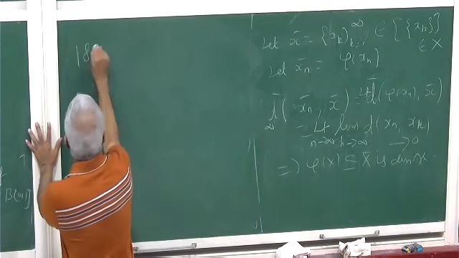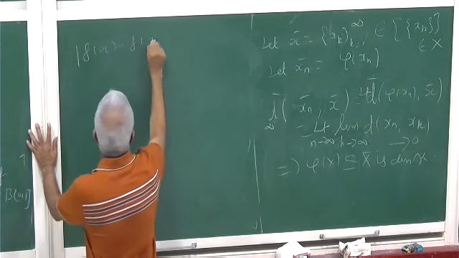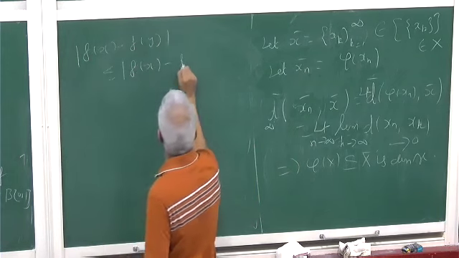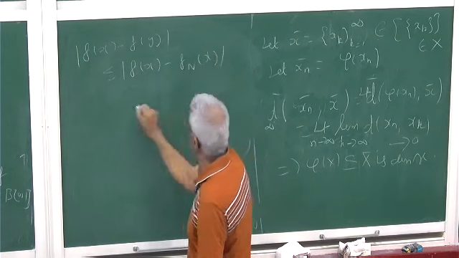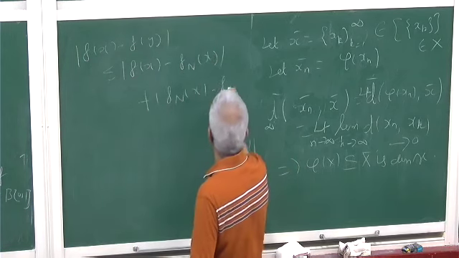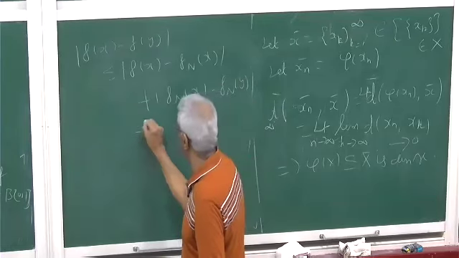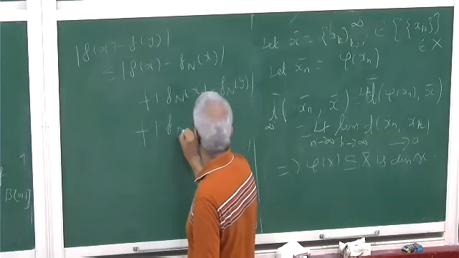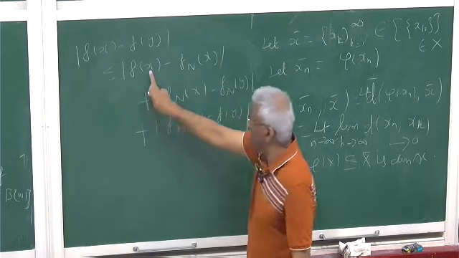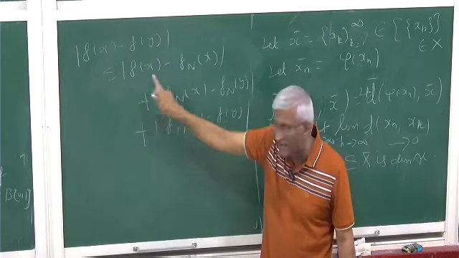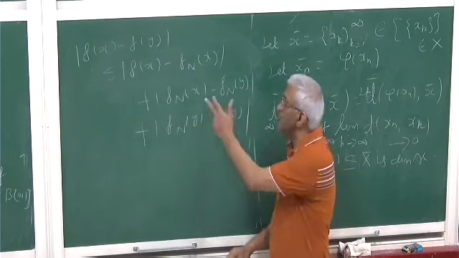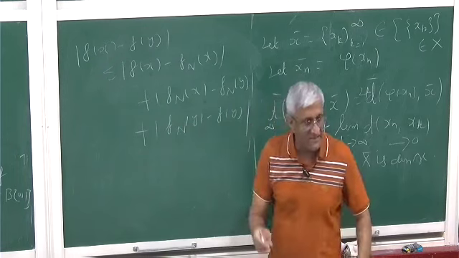Now you have this inequality: |f(x) - f(y)| is less than or equal to |f(x) - fn(x)| + |fn(x) - fn(y)| + |fn(y) - f(y)|. Now this is less than epsilon by 3, and this is less than epsilon by 3. Now given epsilon by 3, you choose a delta such that